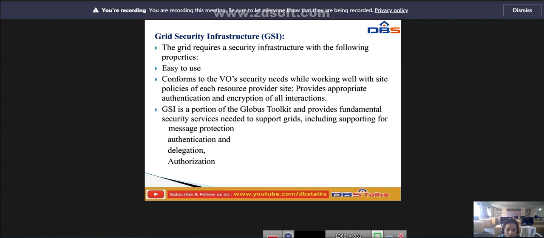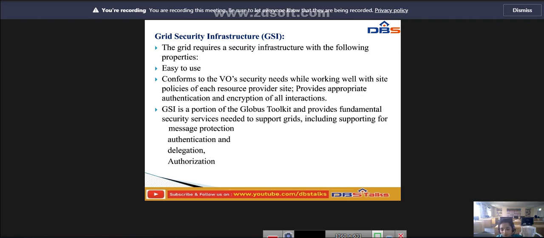The grid requires a security infrastructure with the following properties: easy to use, conforming to virtual organization security needs, working well with site policies, and providing appropriate authentication and encryption of all interactions. The grid security infrastructure is an important step towards satisfying these requirements. GSI is a well-known security solution in the grid environment. The Globus toolkit provides the fundamental security services needed to support grids.